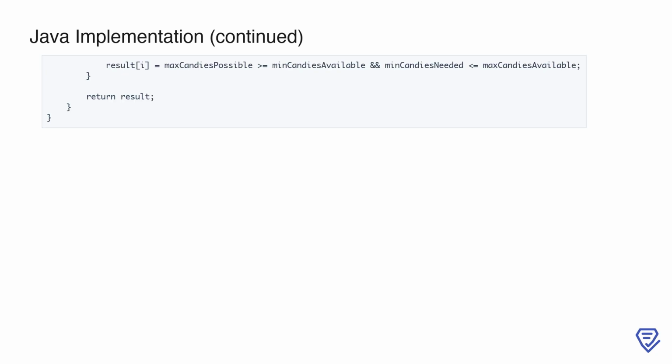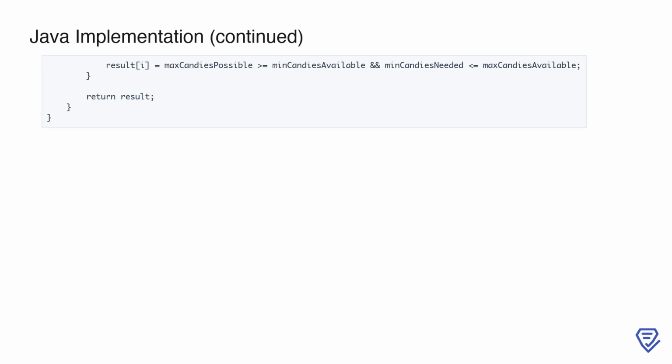Next, we check if the range of candies that can be eaten overlaps with the range of candies available for the favorite type. Specifically, we verify if the maximum candies possible by the favorite day is greater than or equal to the minimum candies available and if the minimum candies needed is less than or equal to the maximum candies available. If both conditions are true, it means it is possible to eat the favorite candy on the favorite day, so we set the corresponding entry in the result array to true. Otherwise, we set it to false.